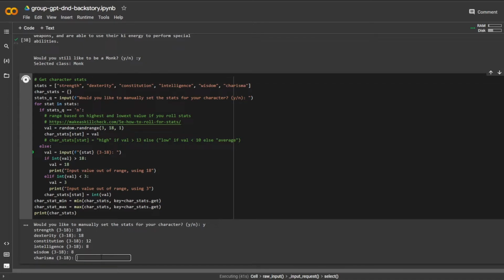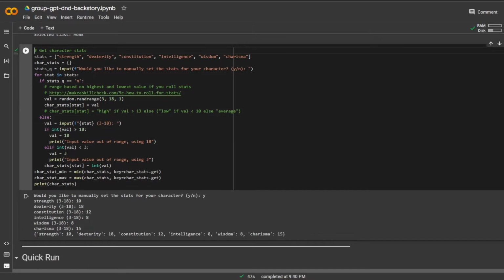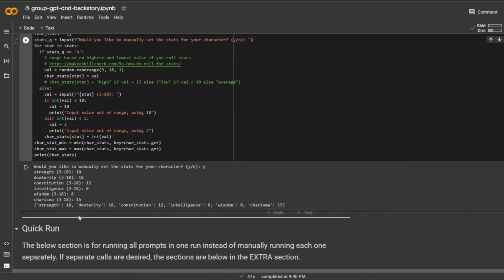Not so wise as well. It's kind of hard to be dumb and wise. And then charisma, very charismatic. He's a super fun guy to get to know. So that's cool. Goes through, and I'm able to put in my own stats.